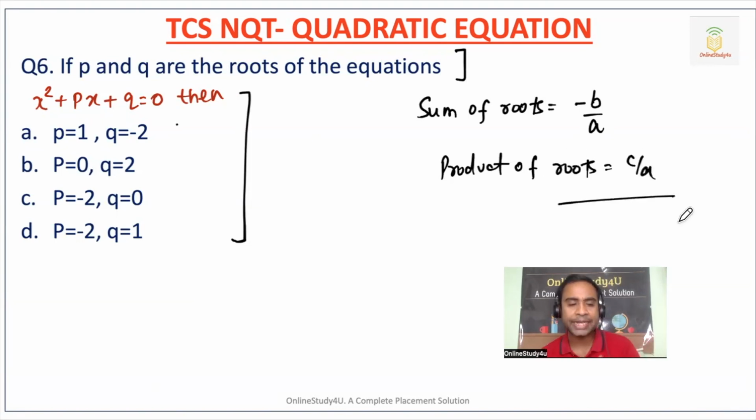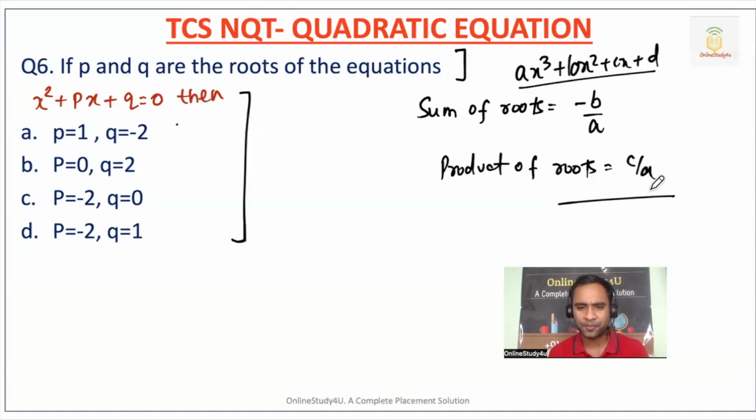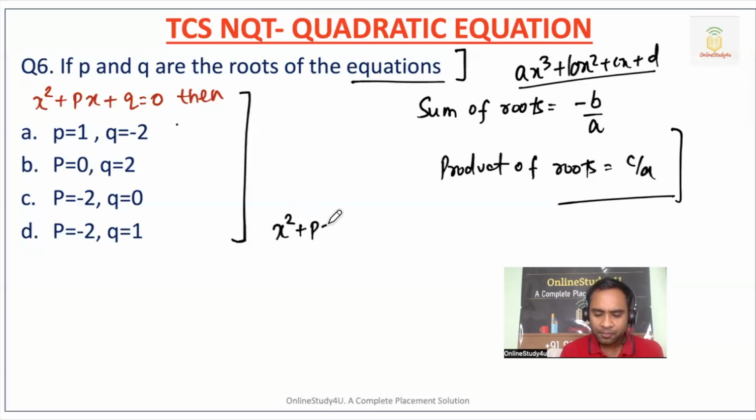So I'm not going into very deep as of now. Once I take the complete class on quadratic equation, then we will have it in complete detail, right? We will have to take third root also. So ax cube, I mean, you can say polynomial, plus bx square plus cx plus d. So this kind of question also comes. I had solved one question few days ago. Now, if p and q are the roots of the equation, then we have x square plus px plus q is equals to 0. Now, what will be the sum of roots?